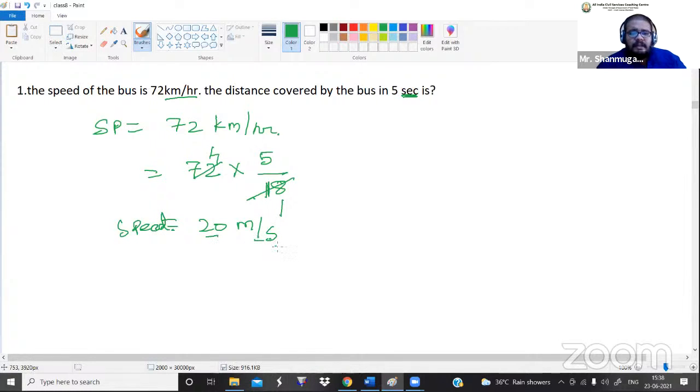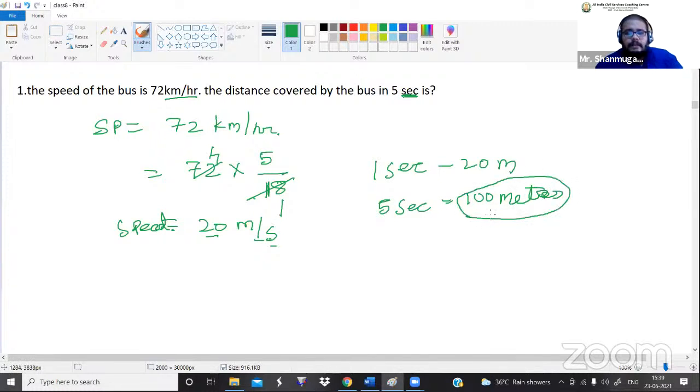What is meant by 20 meters per second? The bus is traveling 20 meters for every 1 second. Am I correct or not? So for 1 second the bus travels 20 meters, then for 5 seconds, how many meters? 20 into 5 is 100 meters. So 100 meters is your answer. Do you get what I'm saying? This is the answer for this particular problem. Guys, did you get it?